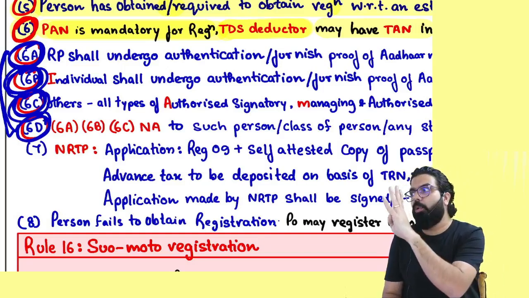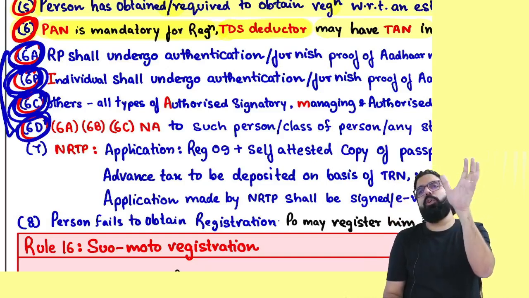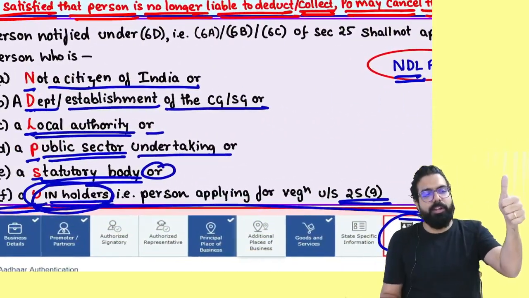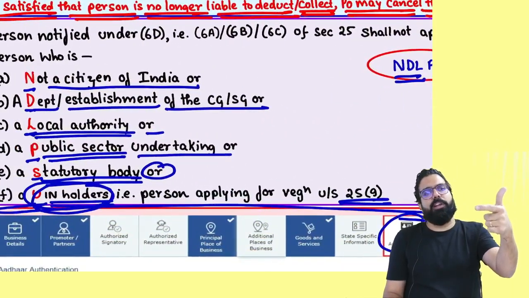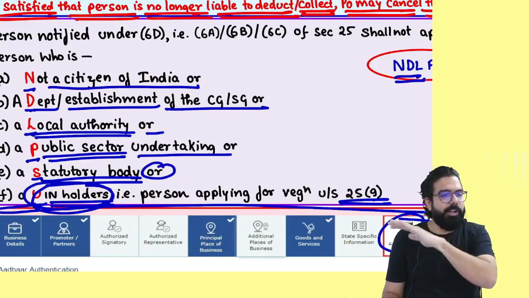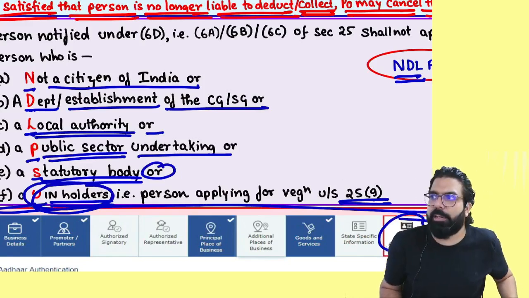6D went ahead and told who are not required. New Delhi PSU. Who are New Delhi PSU? Not a citizen of India, department of central government, state government, local authority, public sector undertaking, statutory body or UIN holder. You are not required to undergo Aadhaar authentication. Are we all clear till here?